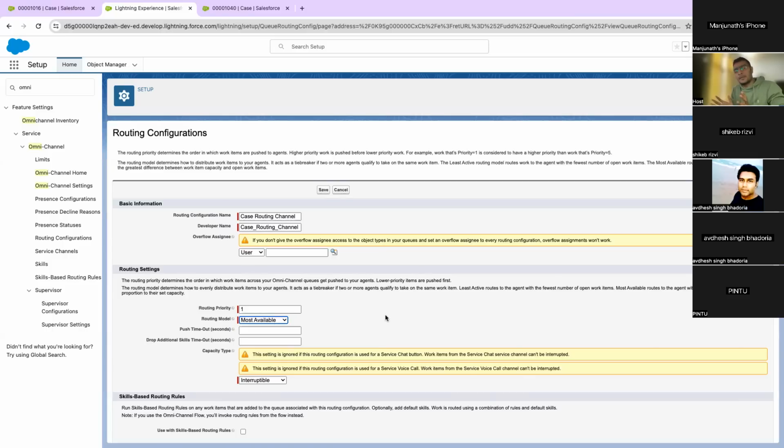But if our business model is pretty simple, if a high priority case comes in, assign it to the high priority queue, and then assign it to the people in Omni-Channel who are available in that queue, then we will go for the basic model. So it depends on where we are in the current system, and what the need is from that system. We will not directly go to external routing or Apex routing in the first step. We will see if we actually need it or not.